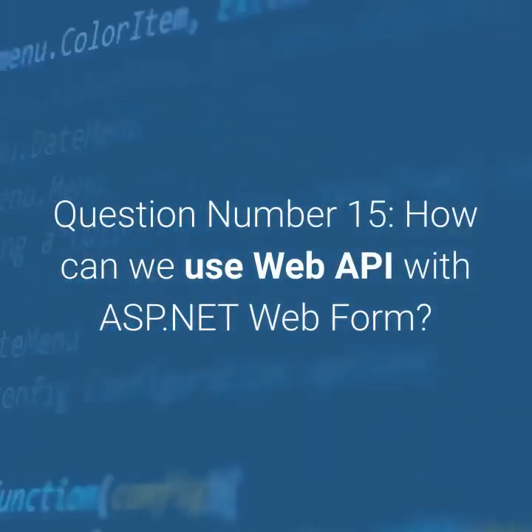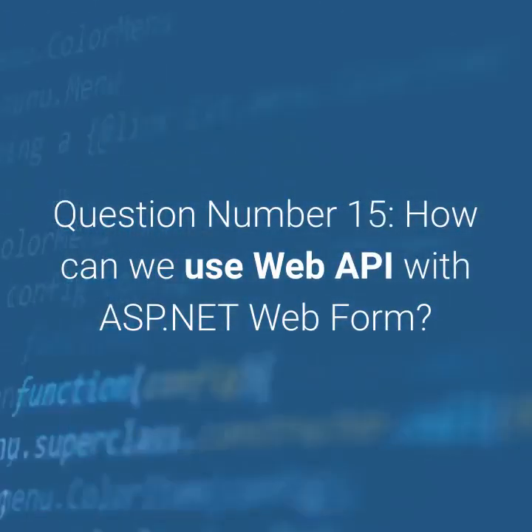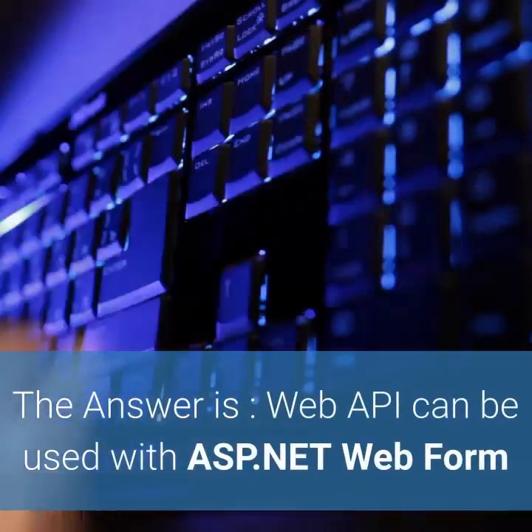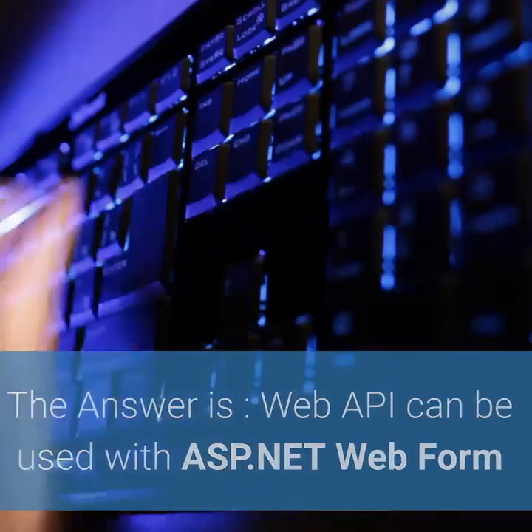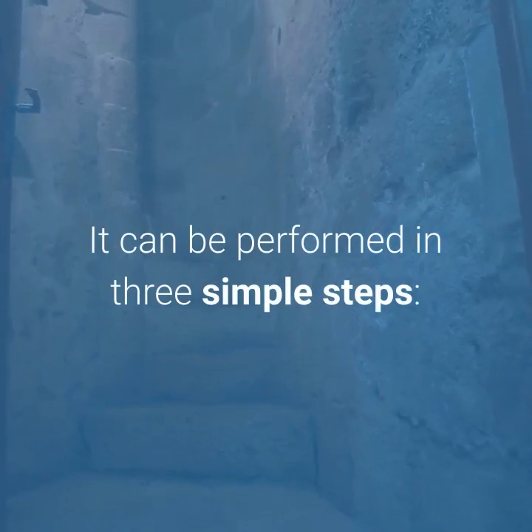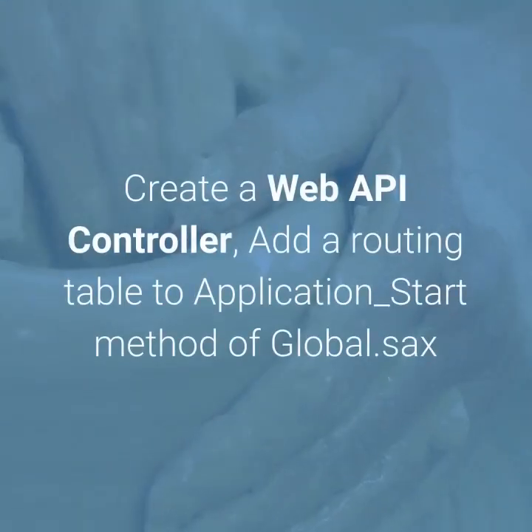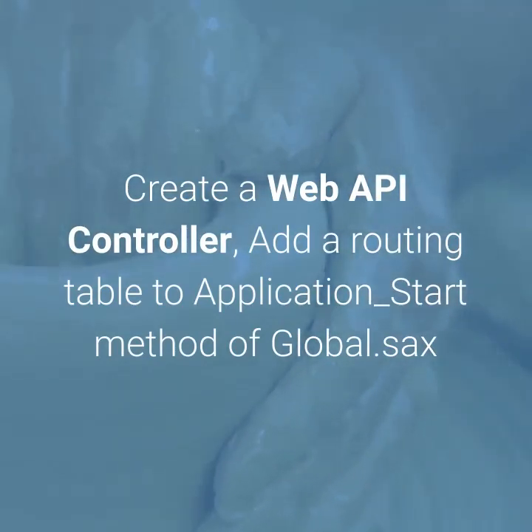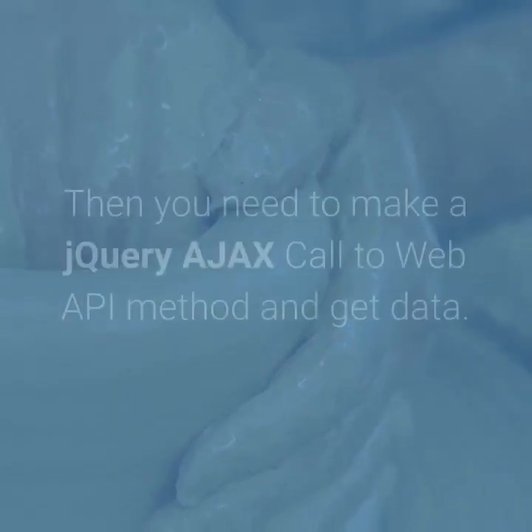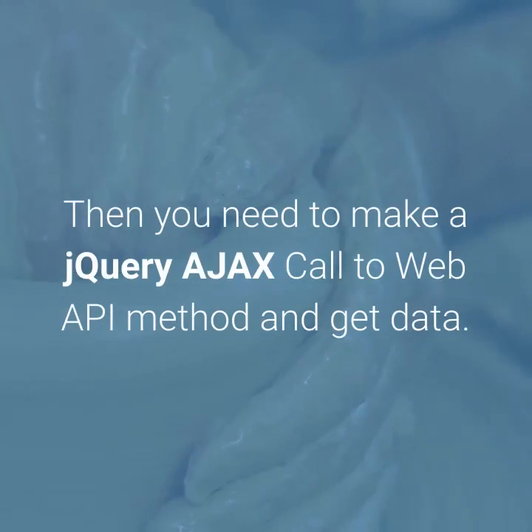Question number 15, how can we use Web API with ASP.NET Web Form? The answer is, Web API can be used with ASP.NET Web Form. It can be performed in 3 simple steps. Create a Web API controller, add a routing table to the Application_Start method of Global.asax. Then you need to make a jQuery AJAX call to the Web API method and get data.